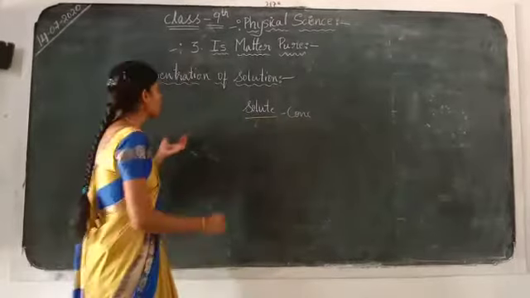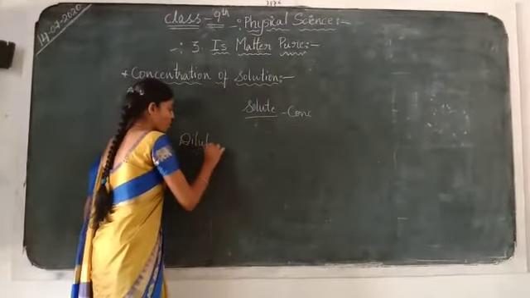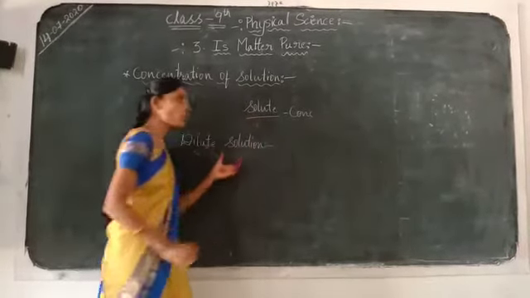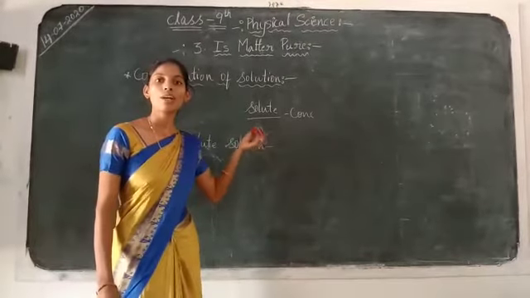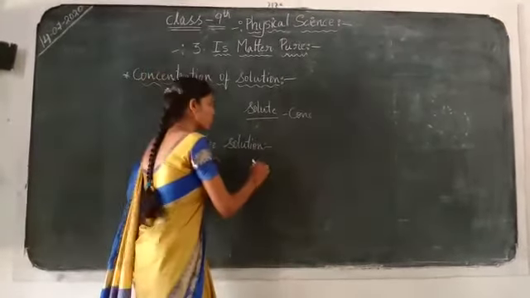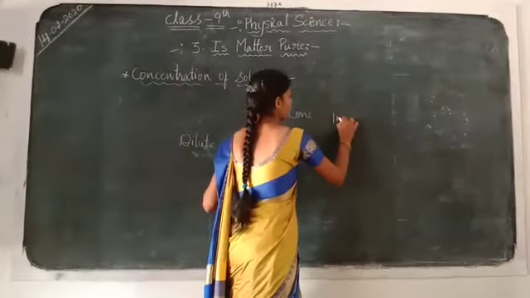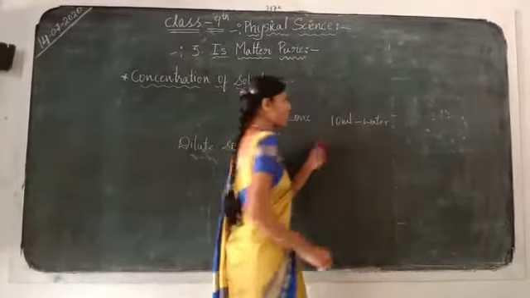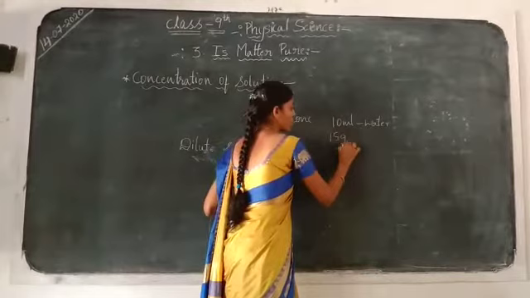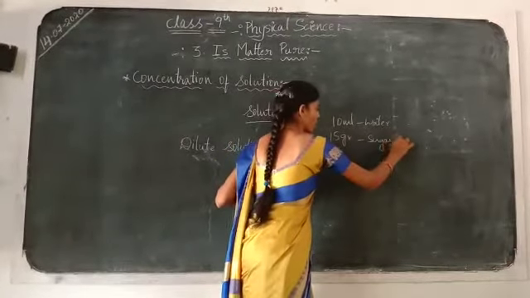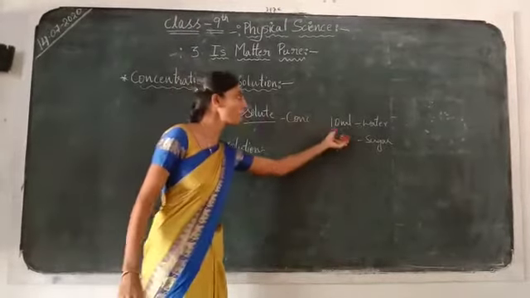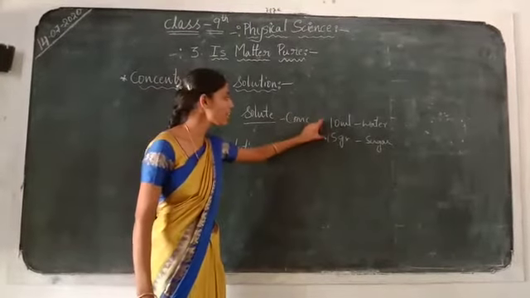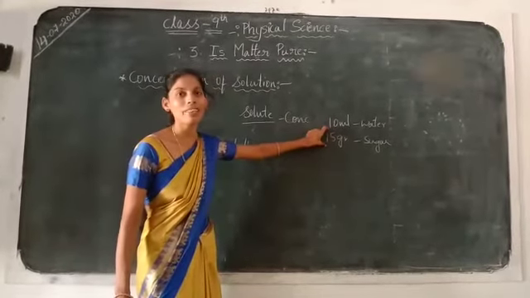For example, dilute solutions: less amount means dilute solutions. If you take solid particles less in quantity, that is dilute. If you are taking 10 ml of water and 15 grams of sugar, here the quantity of sugar is more than the solvent. Then we can say that the solution is a concentrated solution. Why? Because here the solute particles are very high in nature.